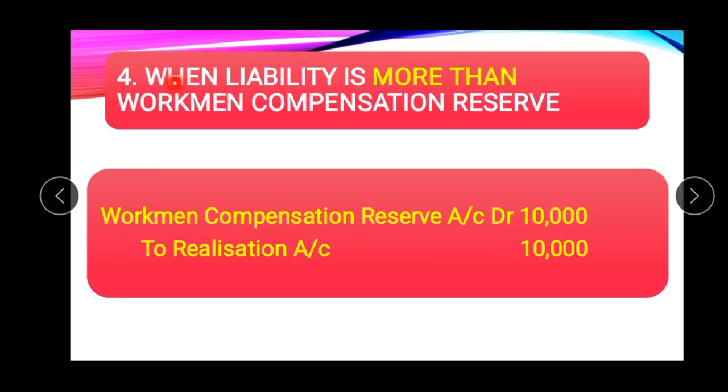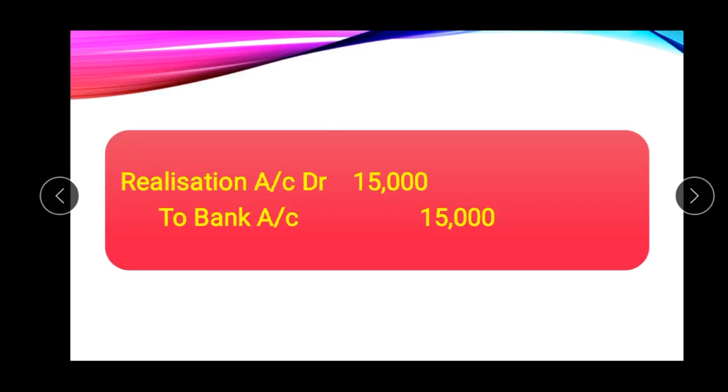Fourth and last case is when liability is more than the workmen compensation reserve. Here the reserve is 10,000 but the liability claim is suppose 15,000. So the whole amount of workmen compensation reserve, that is 10,000, should be transferred to the credit side of realization account 10,000, and here the liability will be paid, and because the liability is more than the reserve, so realization account should be debited with the 15,000 to bank account 15,000. So these are the journal entries in case of dissolution of firm related to the workmen compensation reserve.